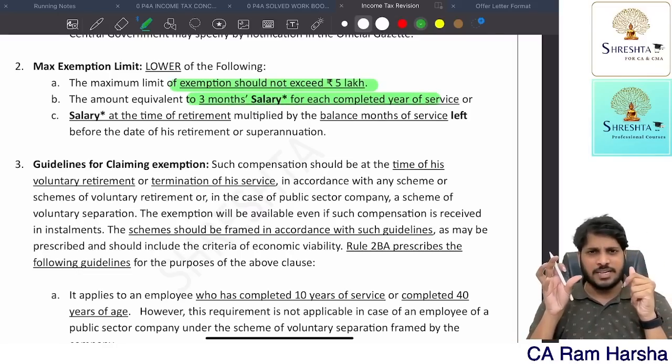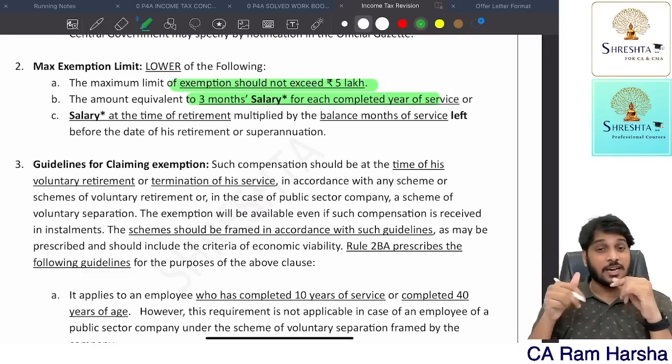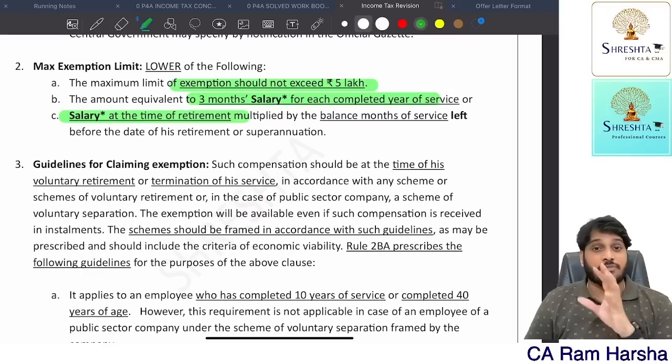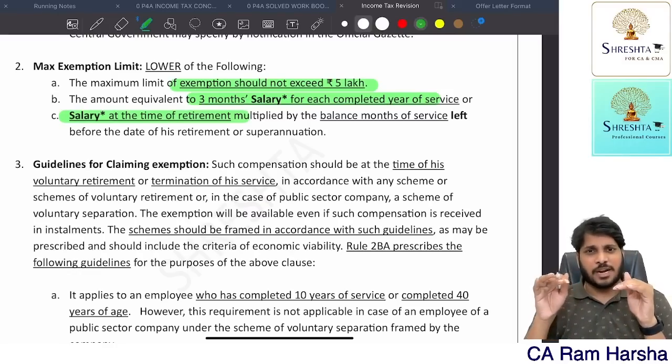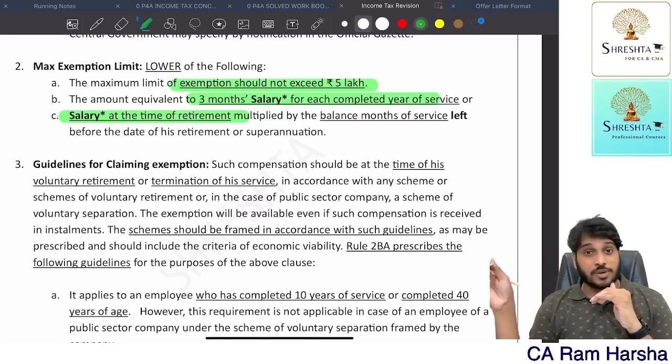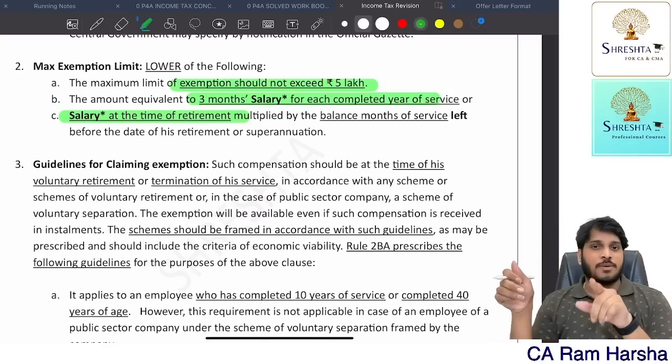For how many completed years is there? Into 3 months of salary. Salary means last drawn salary. That's enough. Third criteria: salary at the time of retirement is nothing but salary multiplied by the number of months of service left. If you are not retiring, how many more months can you serve the company? That many months multiplied by last drawn salary.